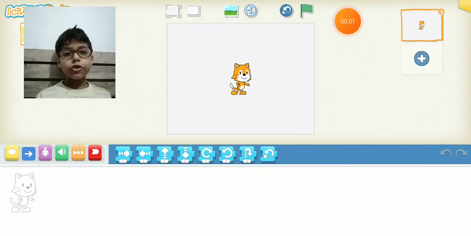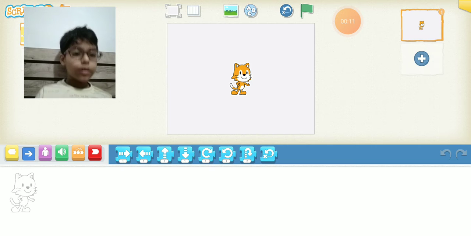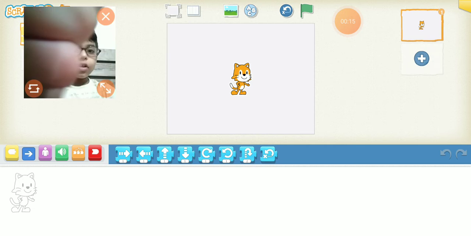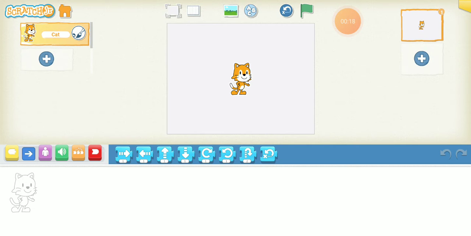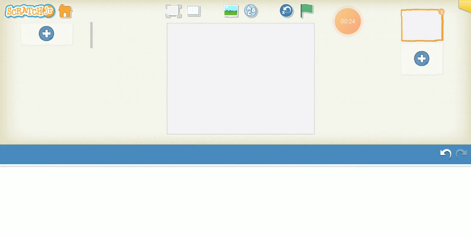What's up guys, today I am going to teach you how to move a character in Scratch Junior and how to create a sound effect also. So let's begin. First of all, I remove this cat. So I remove this cat, then I click this image button.